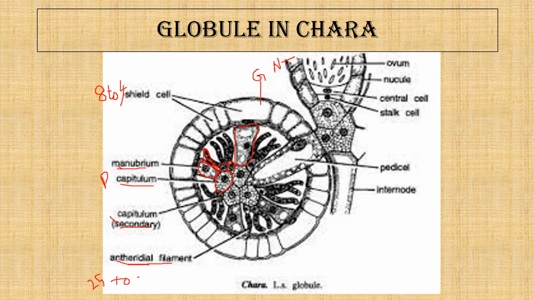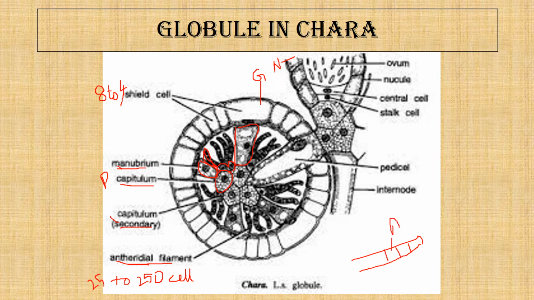Each cell of this antheridial filament gives rise to antherozoids. So this antheridial filament is made up of a chain of cells, and from each cell arises the